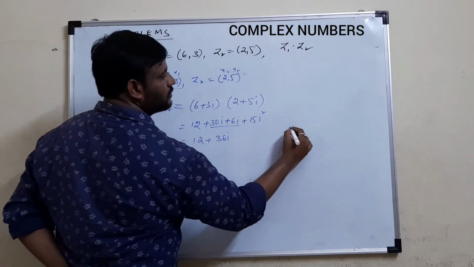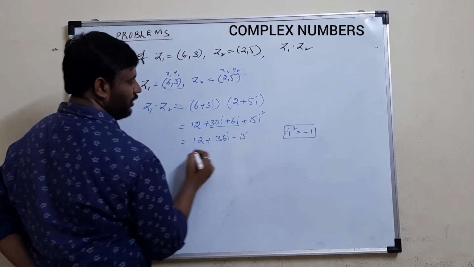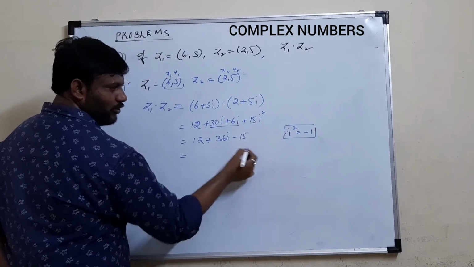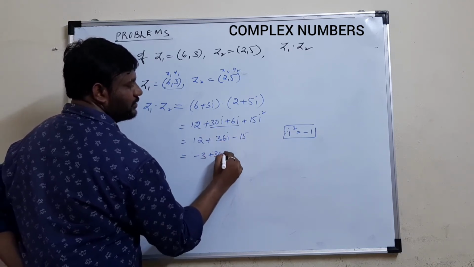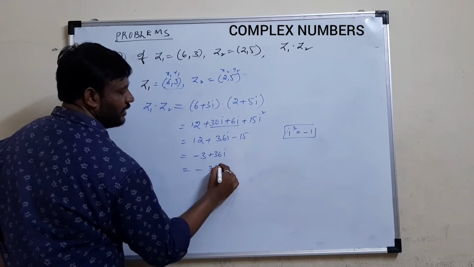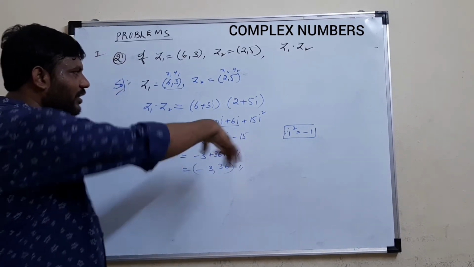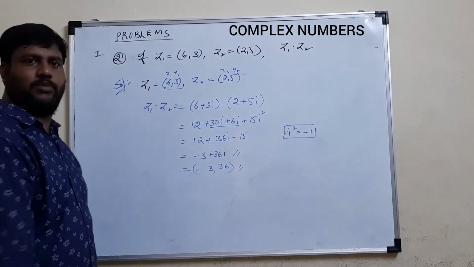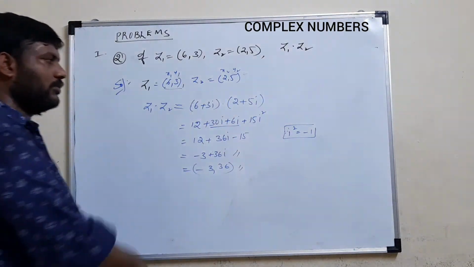We know that the value of i square is minus 1. So from this I get minus 15, and it becomes 12 minus 15. Both are real parts. 12 minus 15 is minus 3 plus 36i. This can also be written as minus 3 comma 36. Both are the answers. Okay, this is very simple, instead of remembering the formula. This is about multiplication of two complex numbers.